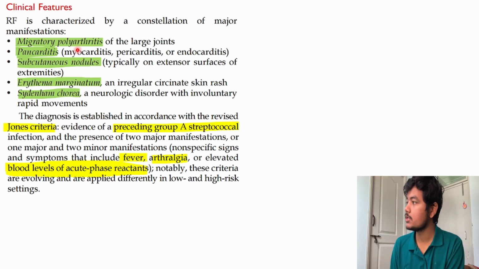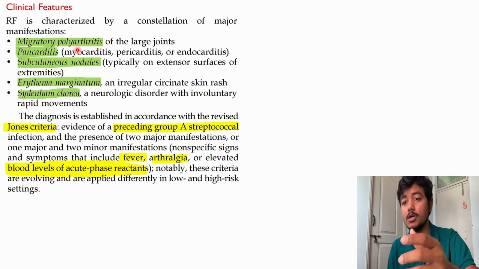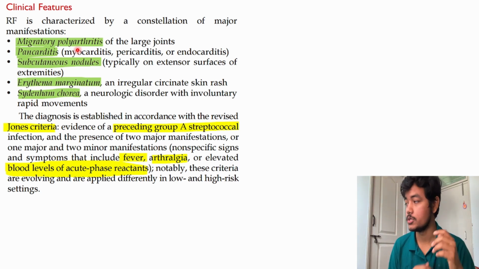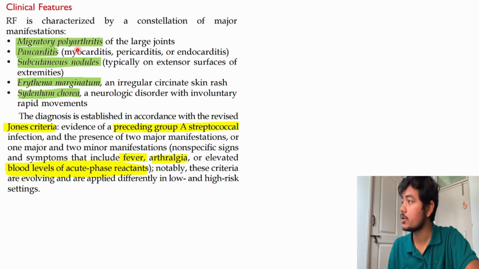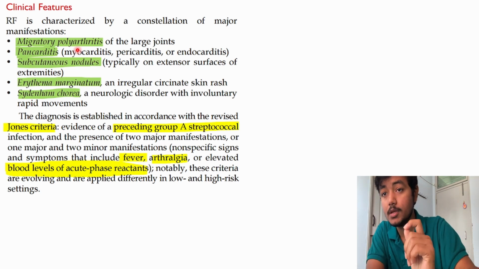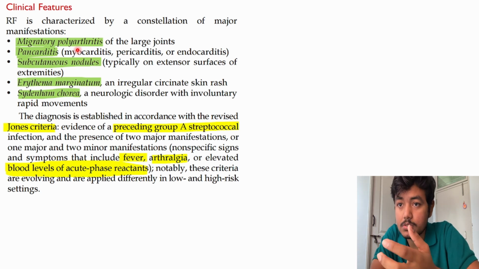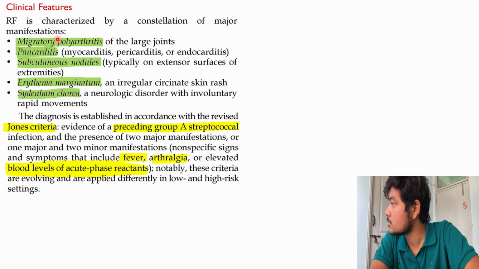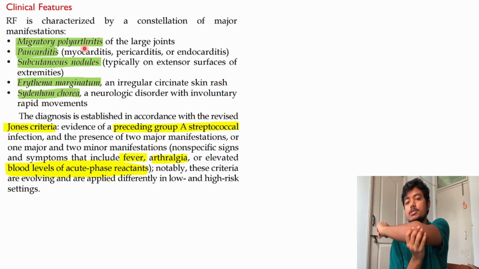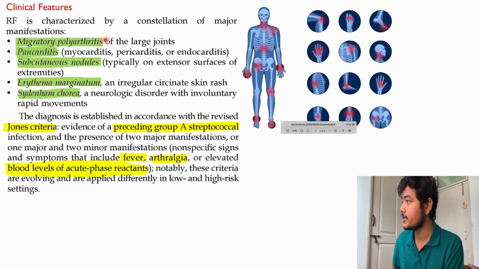So we have migratory polyarthritis. Why is there polyarthritis? What is arthritis? Joint inflammation. Maybe the knee joint or elbow joint, anywhere in the joints. Why is there pain and swelling? Because there is deposition of those antibodies. I told you, M protein is similar to some tissue of our body: heart, joint, neurons, kidney. So here also a migratory polyarthritis: today it is paining me here, next day it is paining in my knee, next day somewhere else. So migratory polyarthritis.